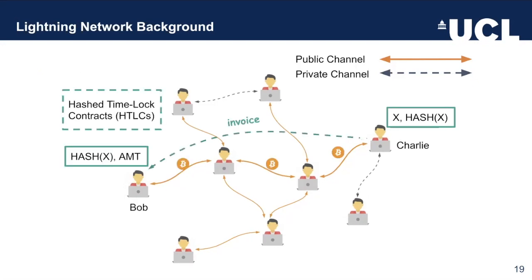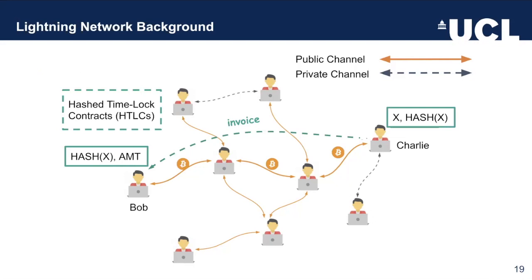Instead, they can use the so-called HTLCs or hash time lock contracts. In the scenario where Charlie wants to get paid by Bob, as we can see, they do not share a channel between them. What happens is that Charlie would generate a secret X, compute the hash of X, and send a message we call the invoice to Bob that includes this hash of X, as well as other information like the amount Charlie wants to receive.